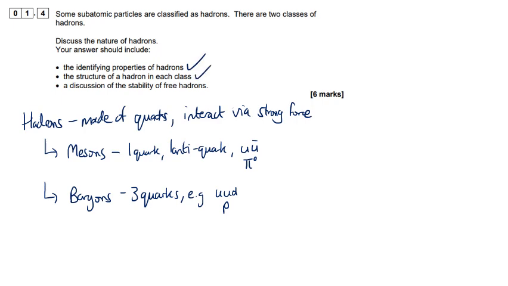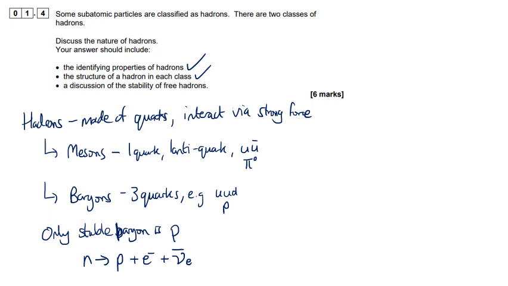Last bit, a discussion of the stability of free hadrons. So let's just say a little bit about that. So this is just a fact you should know. The only stable baryon is the proton. So anything else, so say a neutron, so you might give an example of a neutron decaying. It could decay into a proton plus an electron plus antineutrino. Okay, and that's what we've got there.